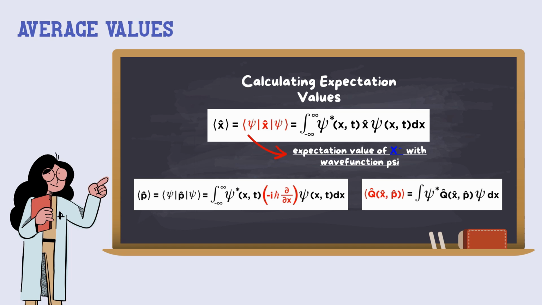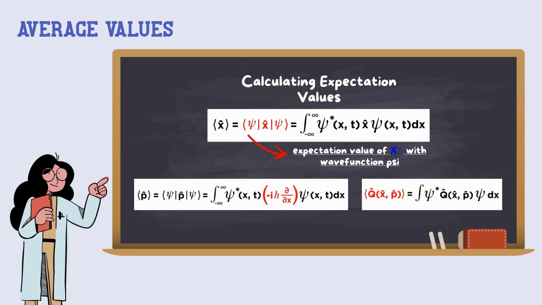Next, we can also write an equivalent equation for the momentum operator, whereby the expectation value of p equals the integral over all space of psi conjugate and the operator p acting on psi. We can rewrite this using the definition of the momentum operator, which is negative i times h bar times the partial derivative with respect to x.